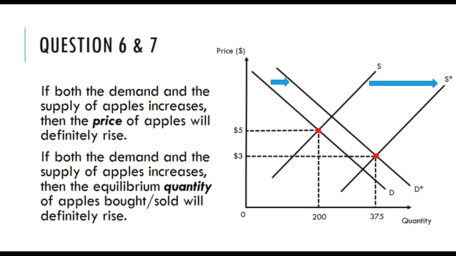Now what's happened to the equilibrium quantity? It's gone from 200 to 375. But what's happened to the price? The equilibrium price has fallen from $5 to $3.